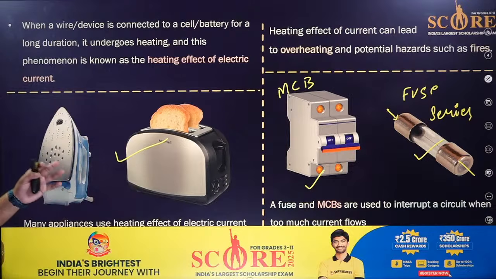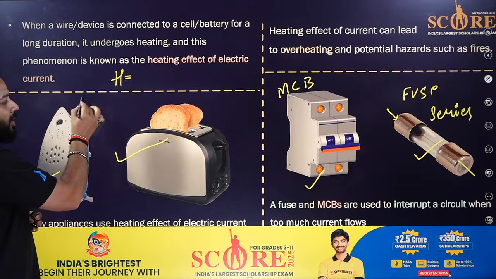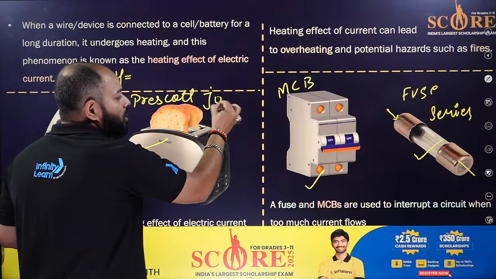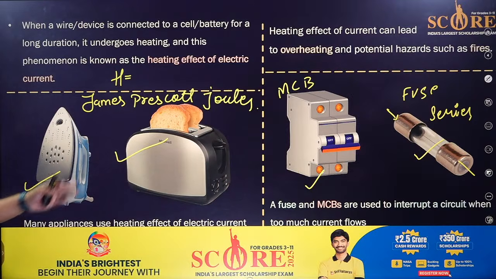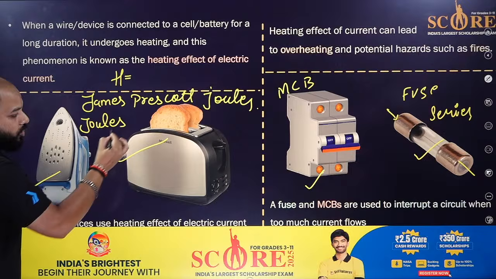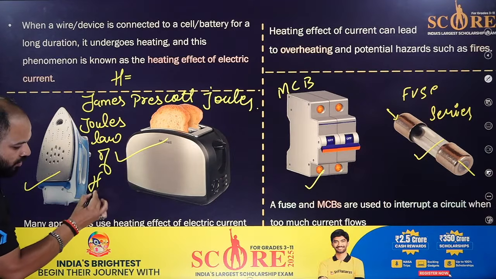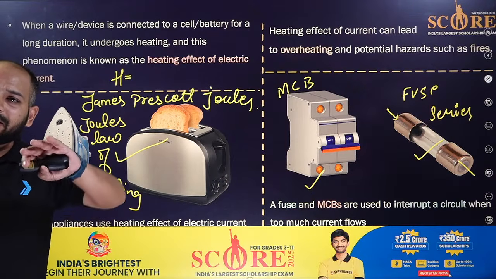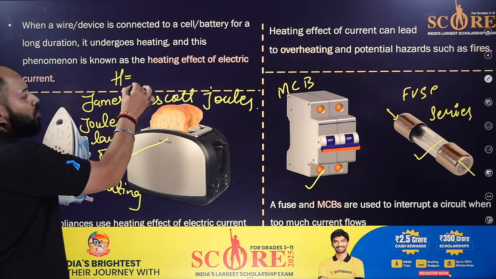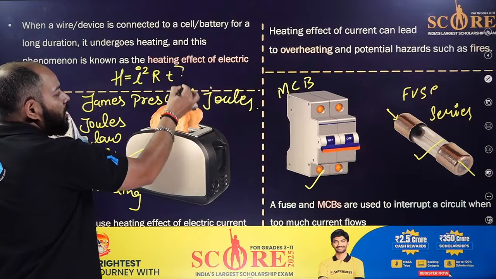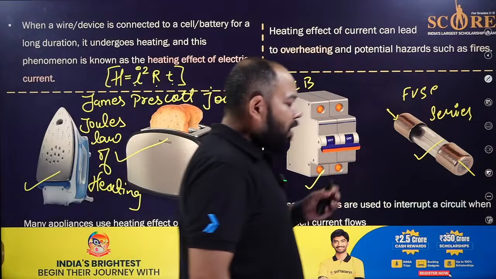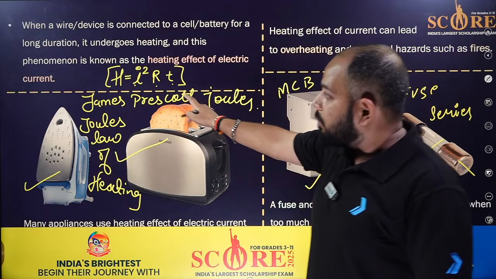Okay, so the only part required here is the heating effect of current, and we have this formula which is given by James Prescott Joule. That is why in the senior classes, in class 10, you will learn it, and it's also called Joule's law of heating. When the current passes through a certain type of material, it shows a heating effect. That is H equals I squared R T, where I is the current, R is the resistance, and T is the time. Although this formula is not required, I told you for your understanding.